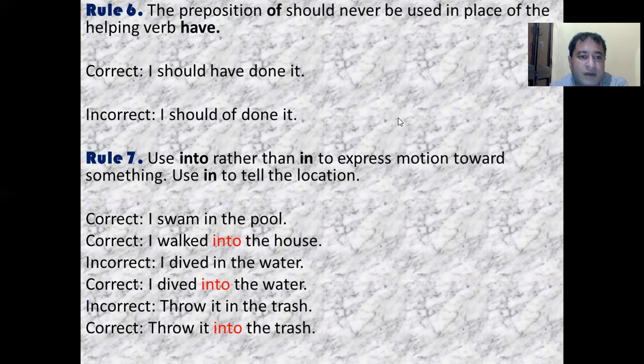Rule number 7: use into rather than in to express motion towards something. Use the preposition in to tell the location.